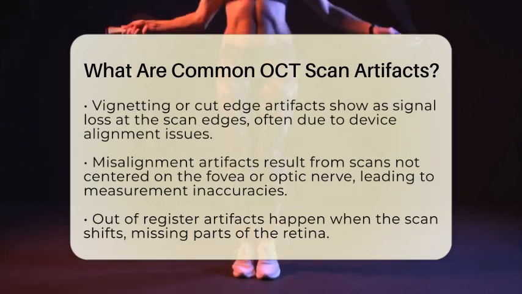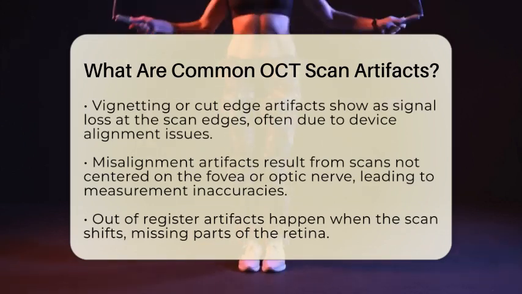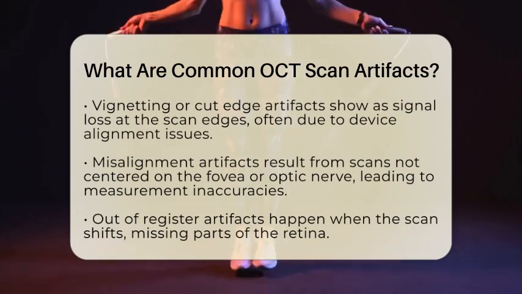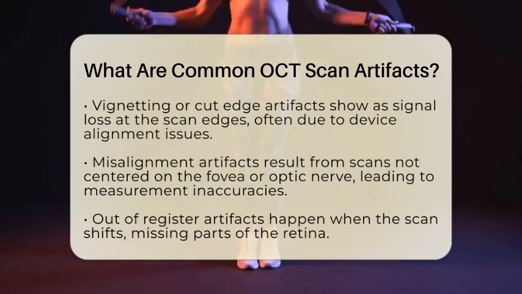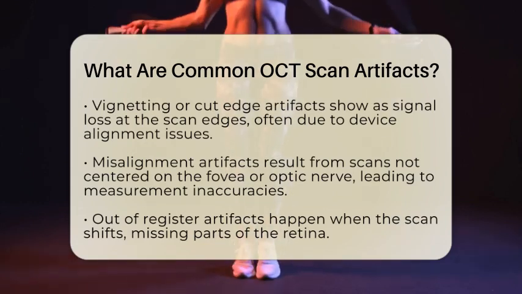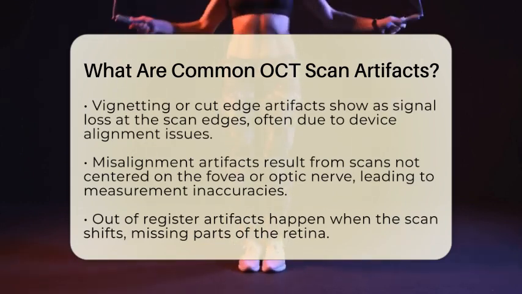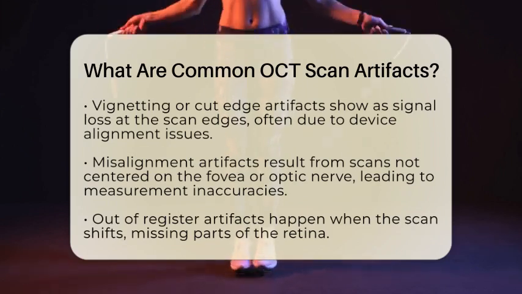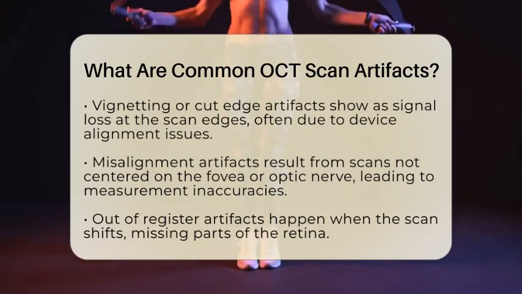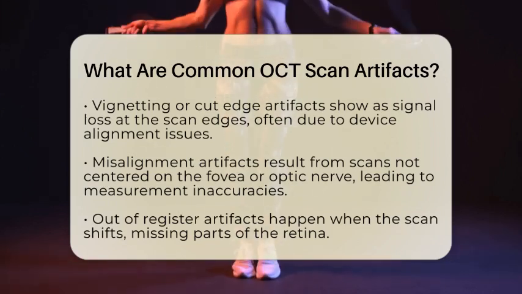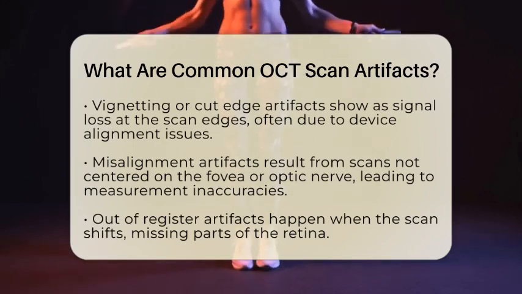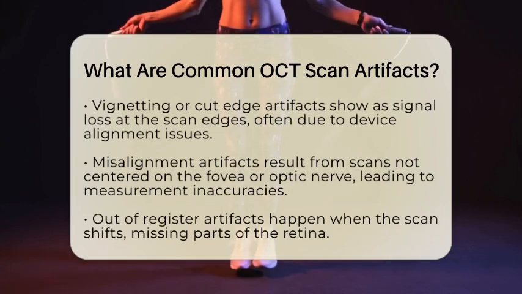Vignetting or cut-edge artifacts show up as a loss of signal at the edges of the scan. This often happens when the iris partially blocks the scan or if the OCT device isn't perfectly aligned. Usually, it affects the outer parts of the image and doesn't interfere much with measurements of the central retina. However, it can reduce overall image quality. Technicians can minimize this by carefully positioning the patient and adjusting the device.